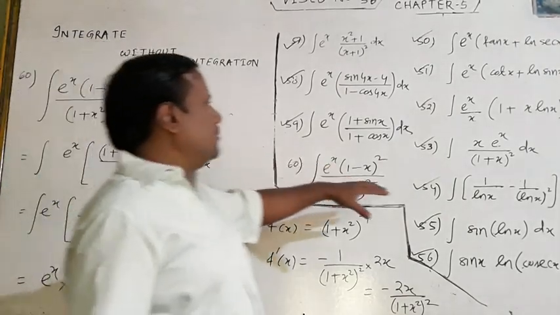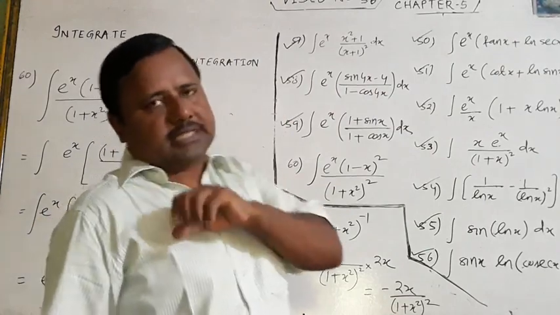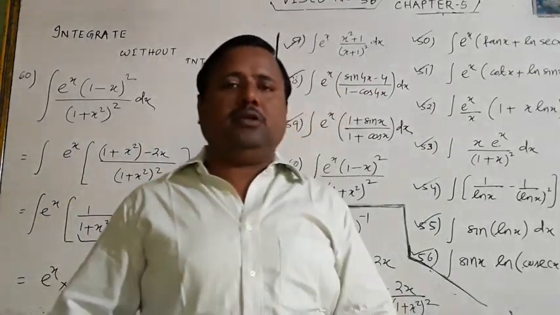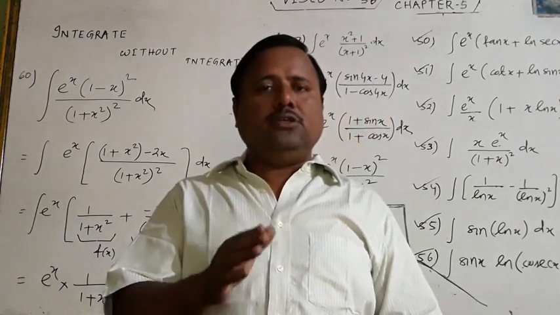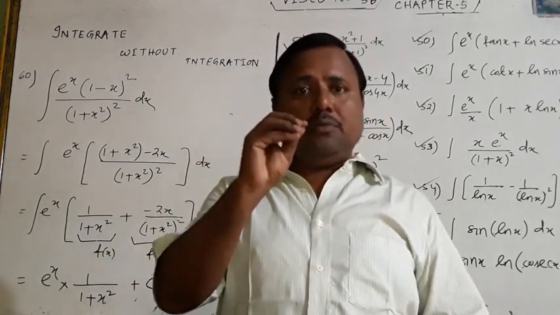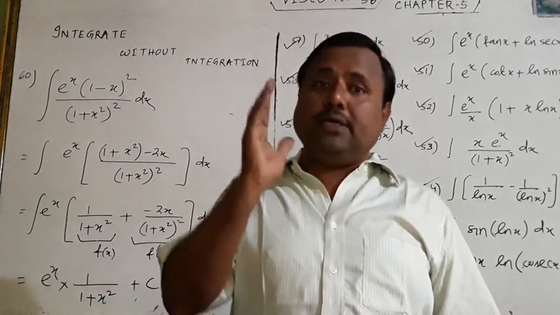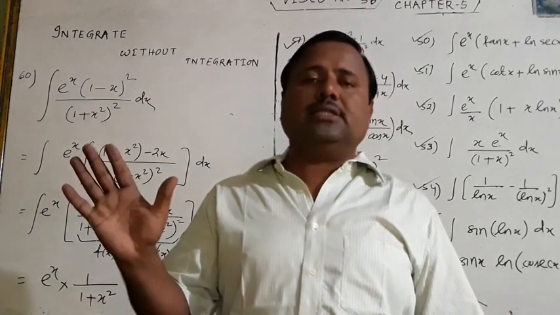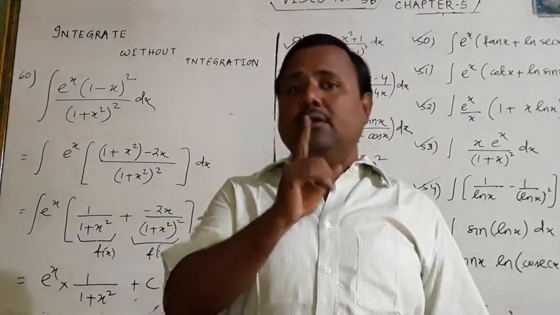You all observe all these problems from 50 to 60. 11 problems are there. And first, it is my sincere advice to you: first, you observe what happens there. After that, you should do it by yourself. Don't look at the answers. If you look at the answers, then your mind power will not improve.